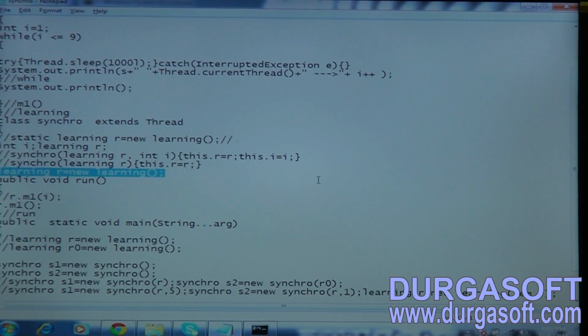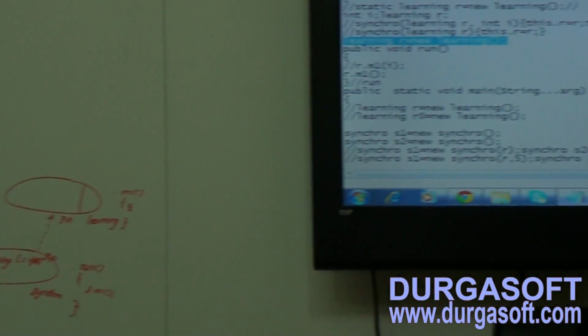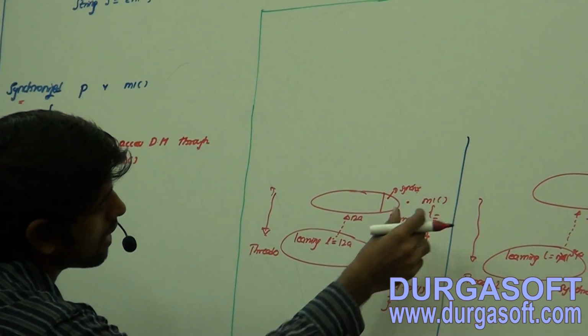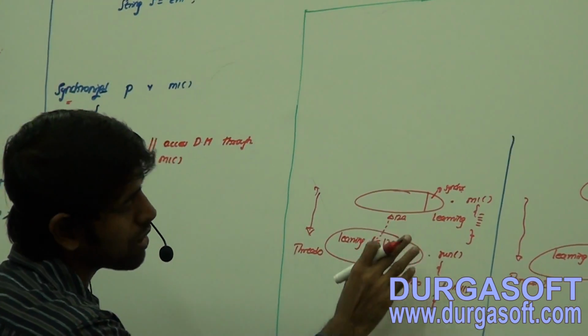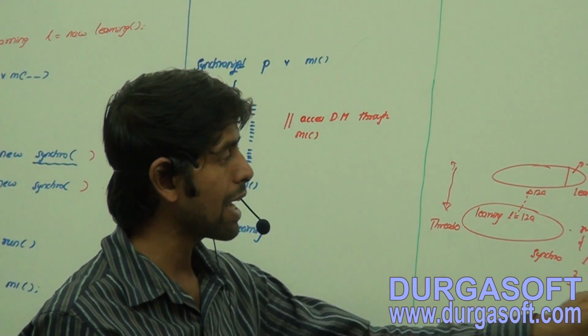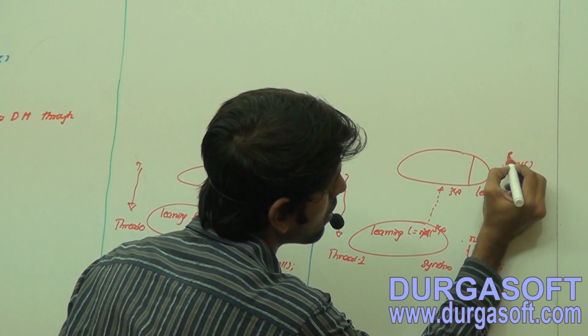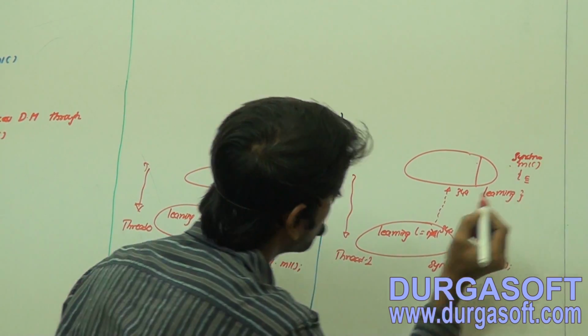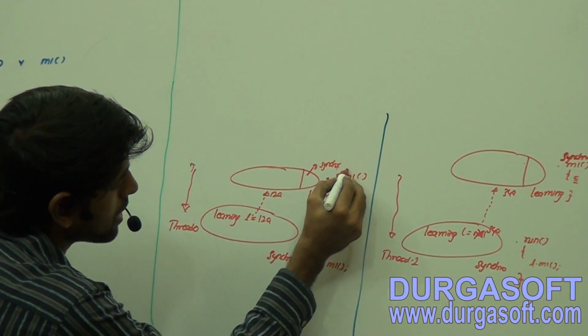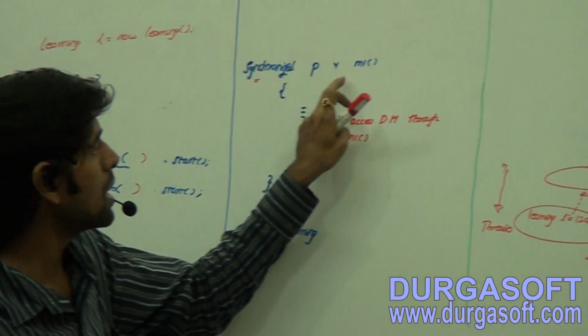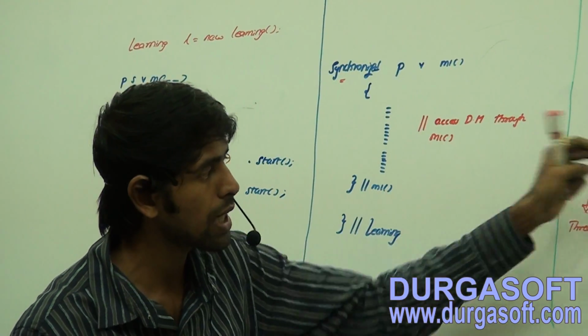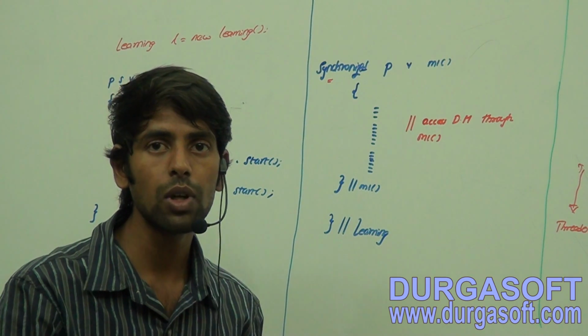Now we are going to see what the output will be. This thread is accessing this M1 method, so it has to acquire the lock of this object. No need to wait, and this thread has to execute this M1 method. That is a synchronized method, right? Don't get confused, this is a synchronized method. The synchronized public void M1 method is going to get associated with that one.